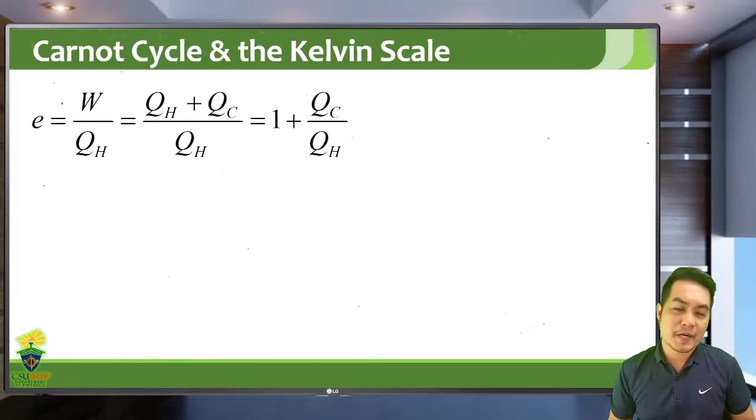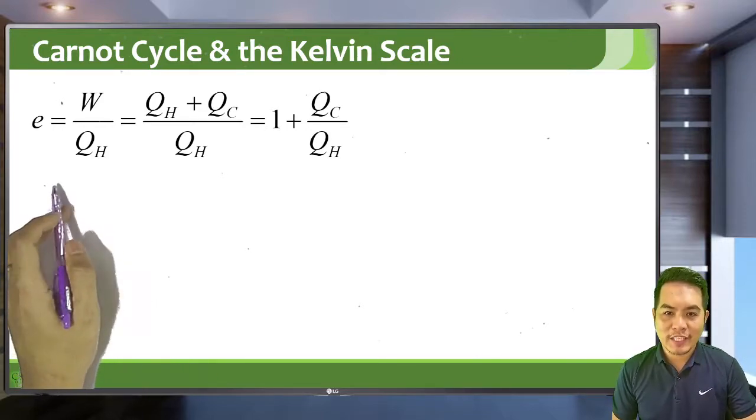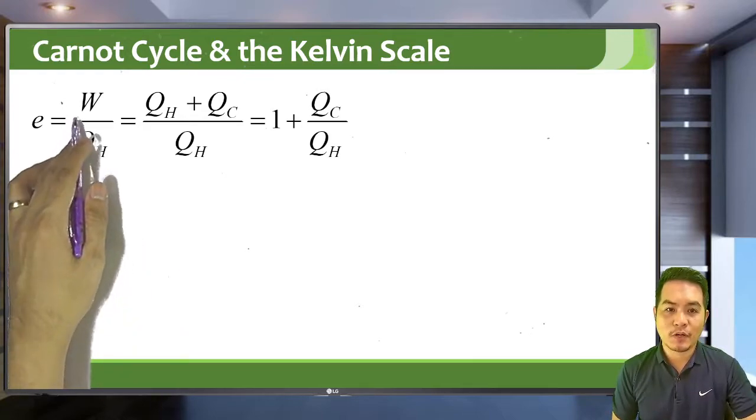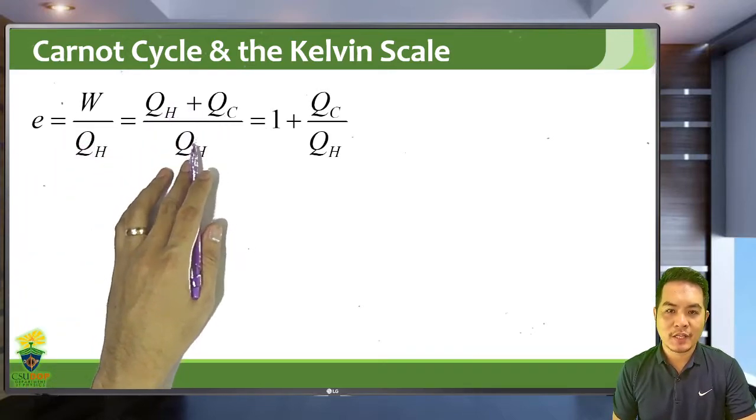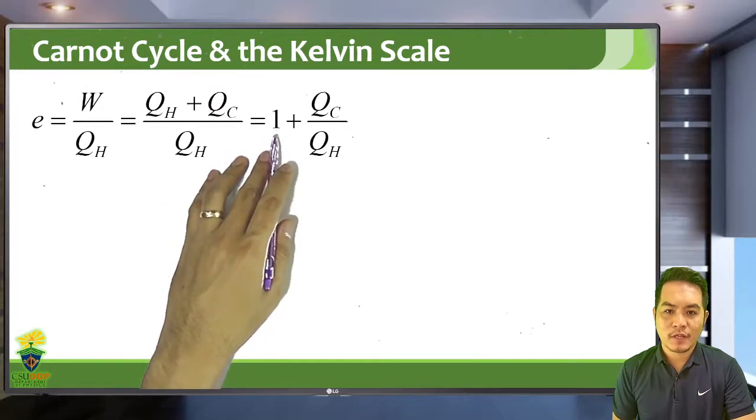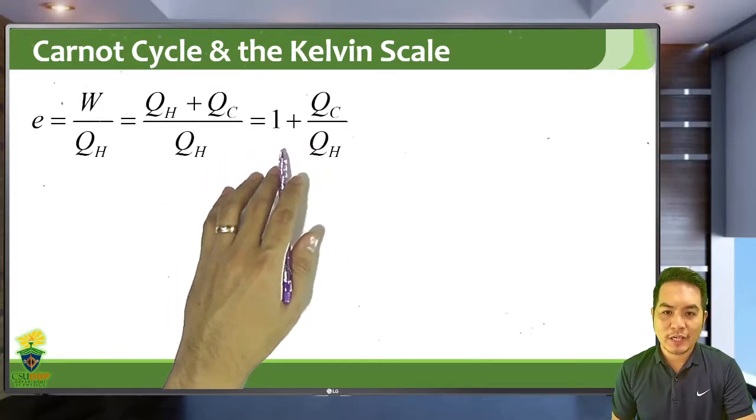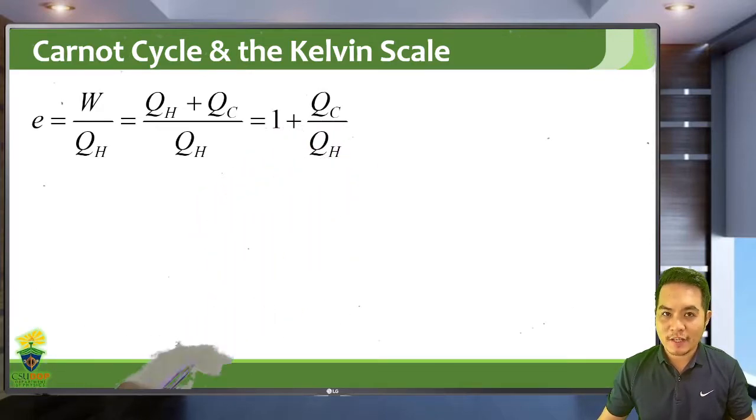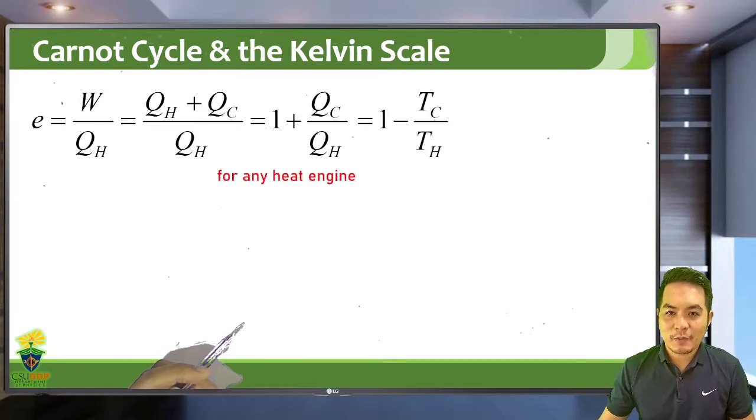Let's now try to expand on the efficiency of a Carnot engine. So we know that this is the original equation for the efficiency of a heat engine, any heat engine. It's work over QH, where work is QH plus QC. Therefore, you can write this as 1 plus QC over QH. But when we define the Carnot engine thermal efficiency, it's actually equal to 1 minus TC over TH.